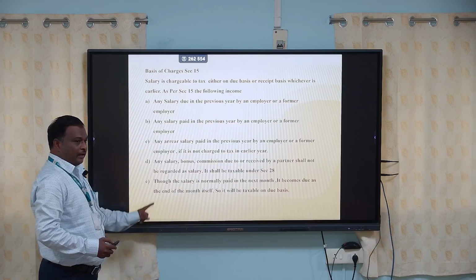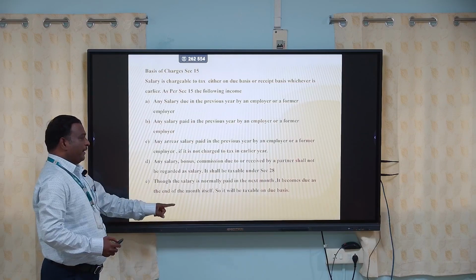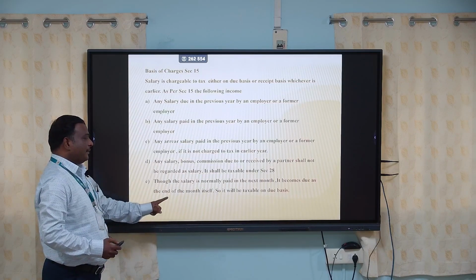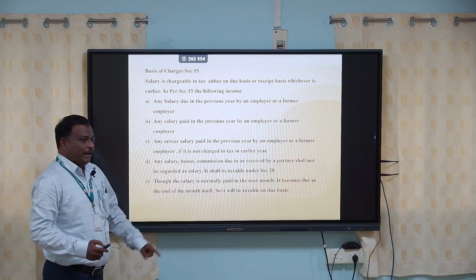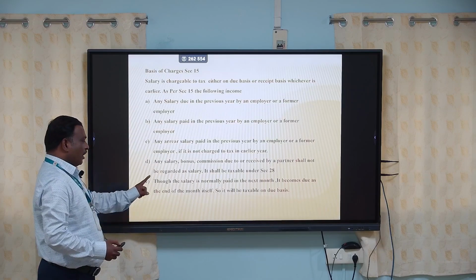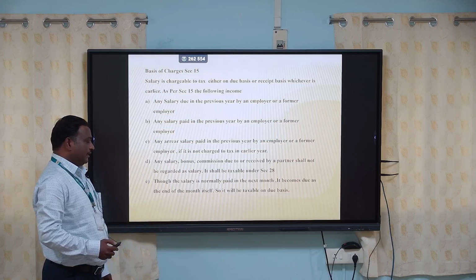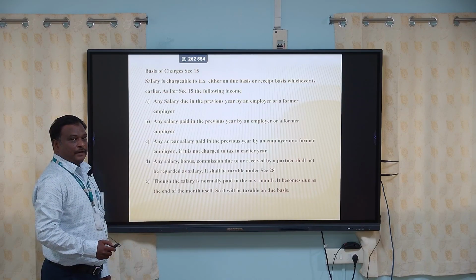Any salary, bonus or commission due to or received by a partner shall not be regarded as salary. It shall be taxable under the head business or profession. Salary received from the partner will not be considered as salary. Though the salary is normally paid in the next month, it becomes due at the end of the month itself. So it will be on due basis. Next one.